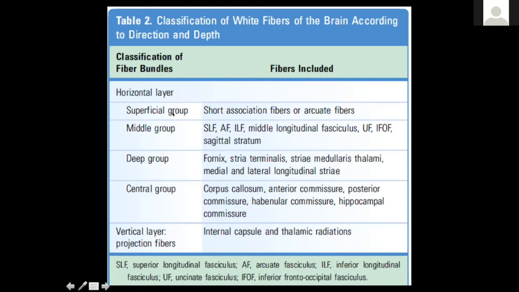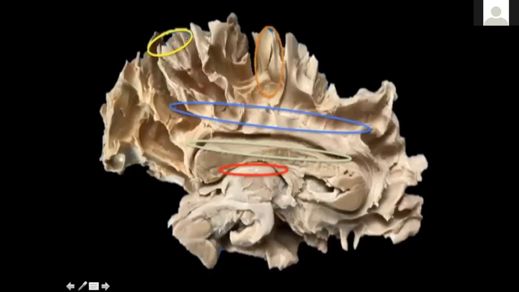The 4 horizontal groups are: the yellow circle here is the short association fibers or the superficial group. The next group in the horizontal fibers is the middle group, this blue circle here. These are the long association fibers. So this is the cingulum here and the superior longitudinal fasciculus, the medial half of it, that comes in this category. Also, you have the IFOF, the uncinate, and the arcuate, which also fall into this category. Then you have the deep group of association fibers that are in relation to the ventricle. And here you have the fornix and the stria terminalis, stria medullaris thalami that are present in relation to the ventricle and are all C-shaped.